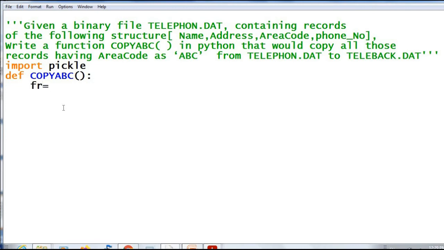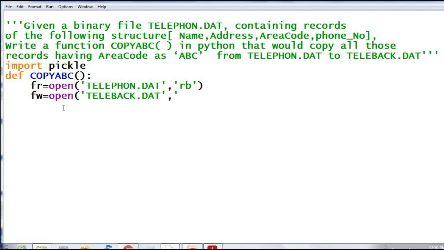FR file handle, open telephone.dat in read binary mode RB. Then we have to open one more file teleback.dat in write mode. FW equal to open teleback.dat in write and binary mode.